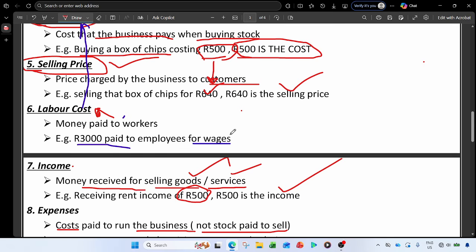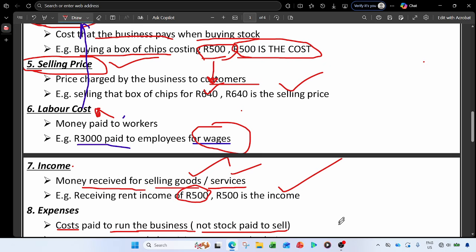As I made an example earlier, wages are costs that are paid by the business. If they don't pay their workers, that means there is no operation, because no one is going to come to work for nothing, without the intention of receiving remuneration, right? So by paying them, that means you want to run your business.